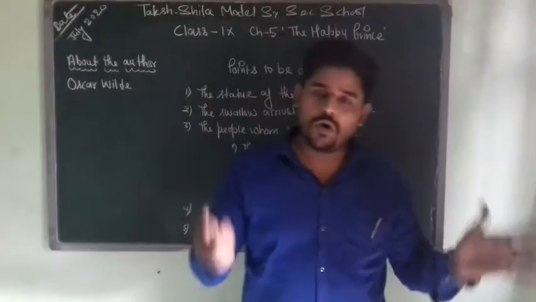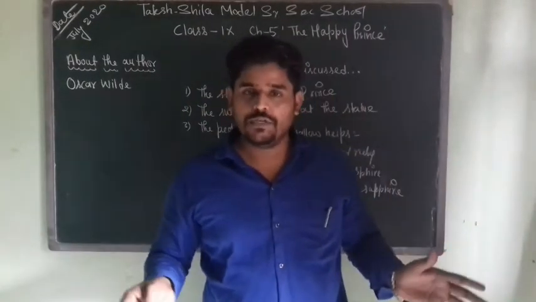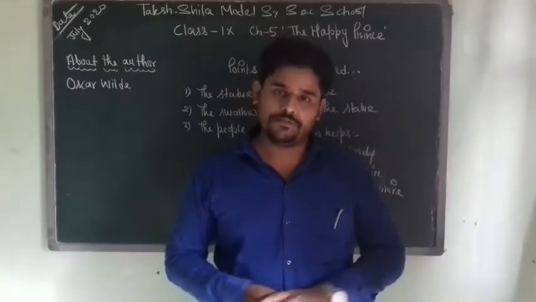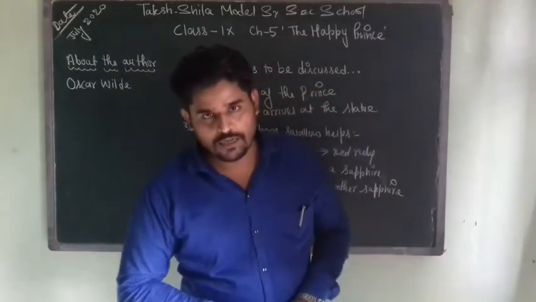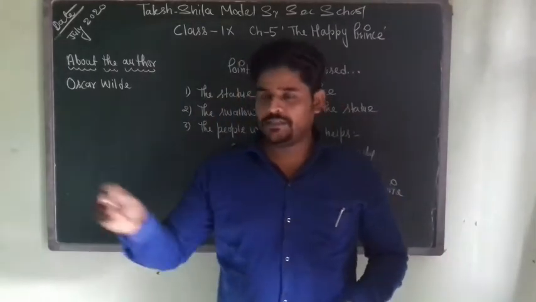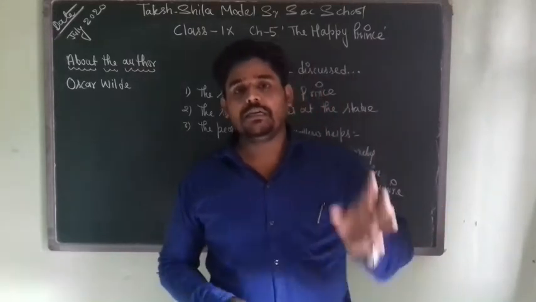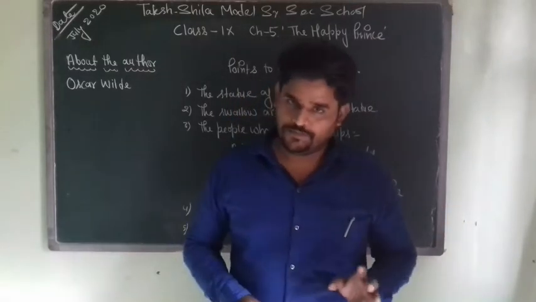God asks one of his angels to go to the earth and find the two most precious things. So the angel comes down to earth and picks those two things. One is the dead body of the bird, the second is the leaden heart of the statue.